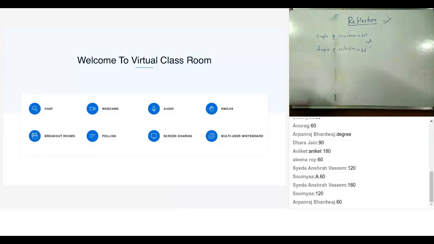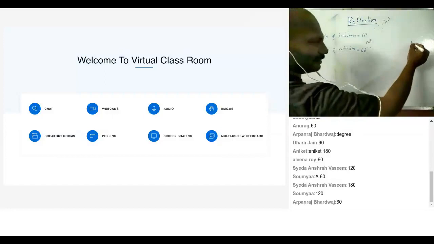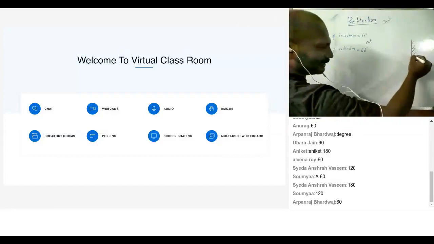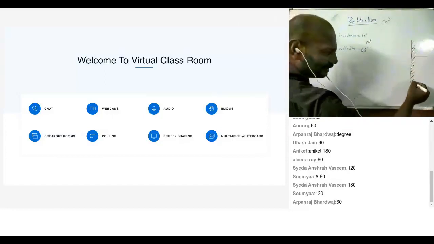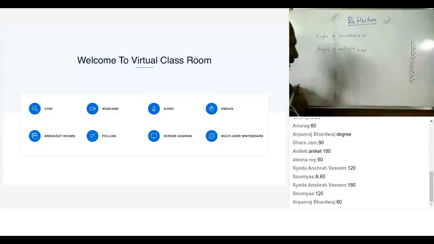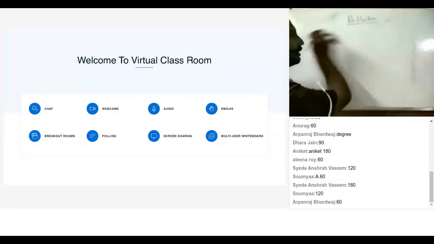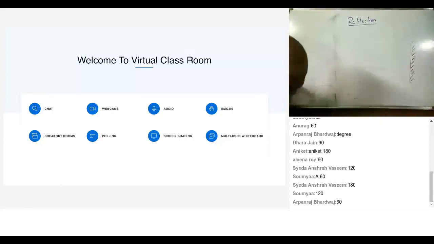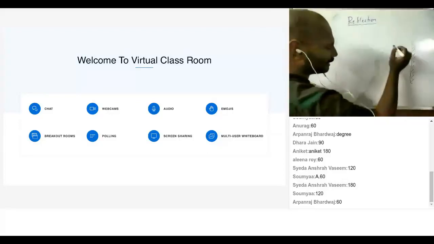The formula for angle of deviation, we'll do it. We'll derive it. We'll not take anything for granted. So that's what science is. Science is learning things by questioning and experimenting, and trying to answer those questions by our experiments.